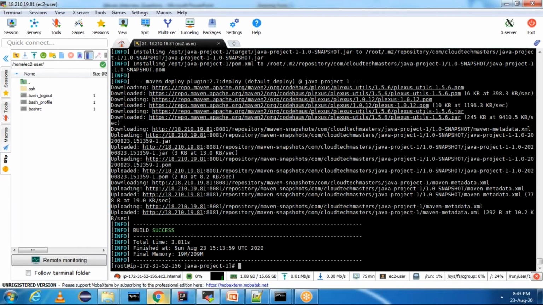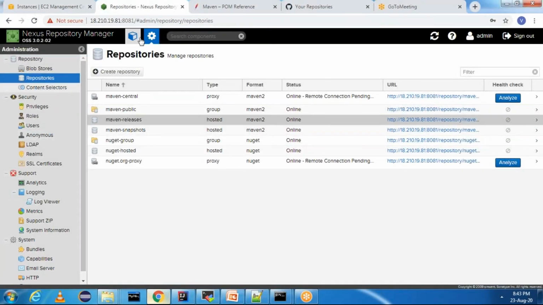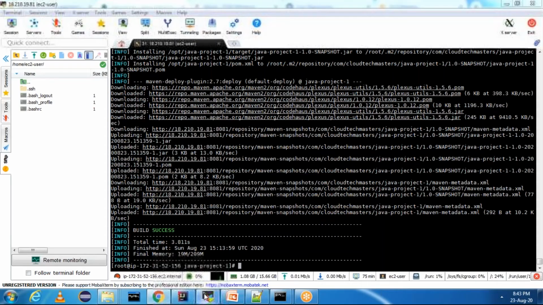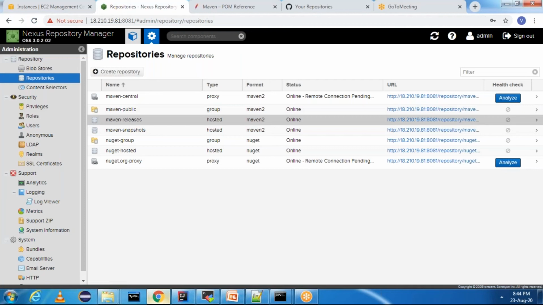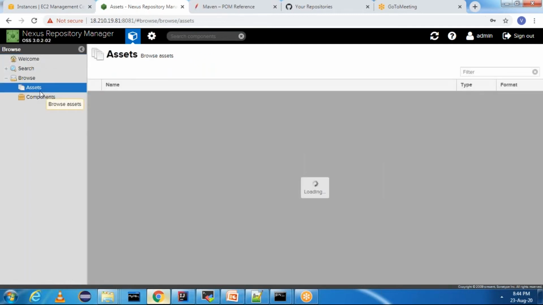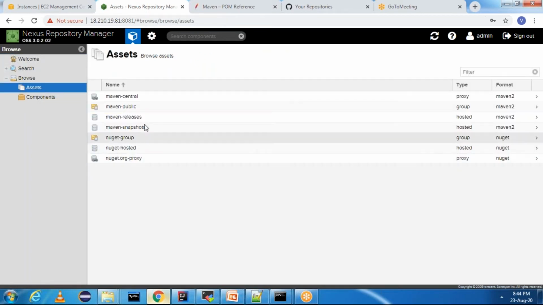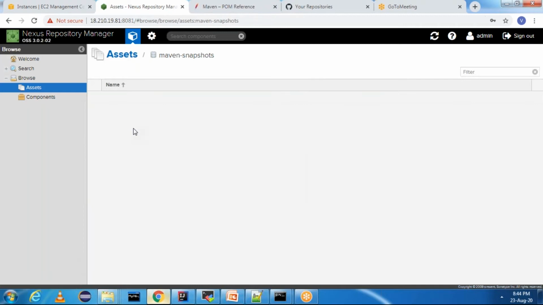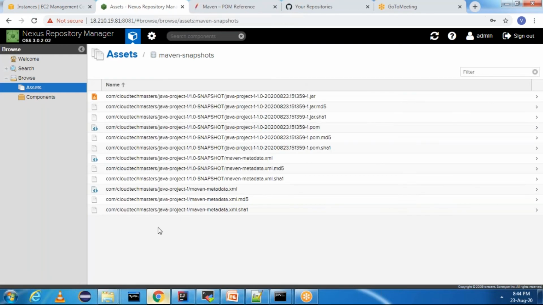You can go to Nexus and see in the snapshots where it went. You can click on this box, click on assets, and in the assets you have Maven snapshots. Click on Maven snapshots. You have your project here. This is the jar file which we deployed now.